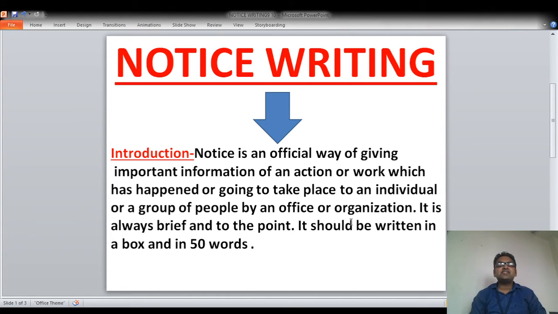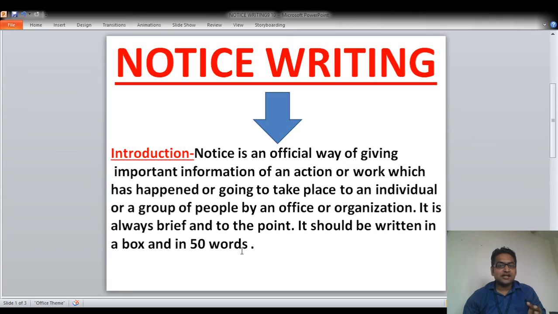It is written to give important information by any authority or organization. Notice should always be brief and to the point, so you need not write so much. You are supposed to write only the important information, and it should be written in a box, and it also has a word limit of 50 words.